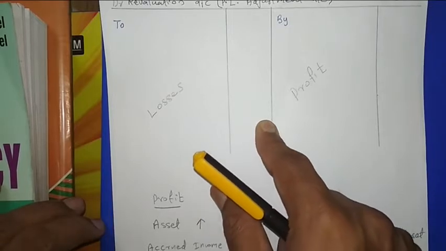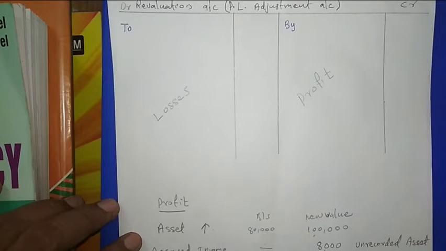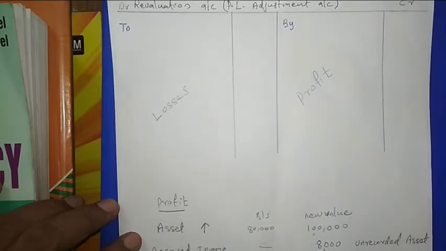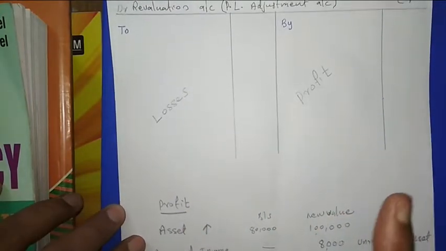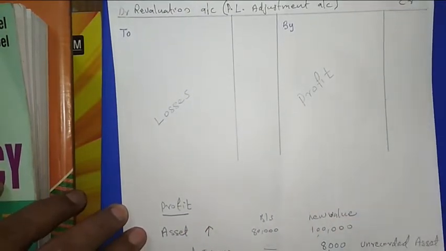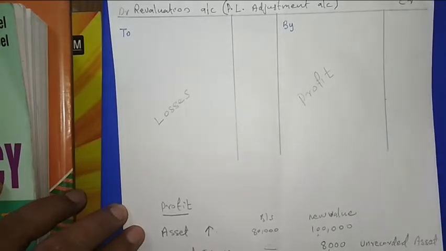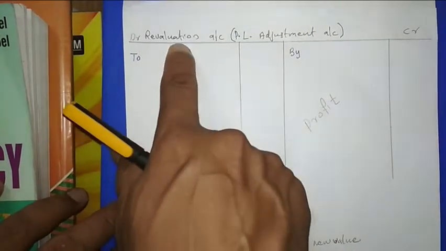The result of the revaluation will be a profit, and that profit will be shared by the old partners in the old ratio. In the admission case, there are three ratios. One is the old ratio, another is the sacrificing ratio, then the new ratio. So this revaluation result will be shared by the old partners in which ratio? In the old ratio.